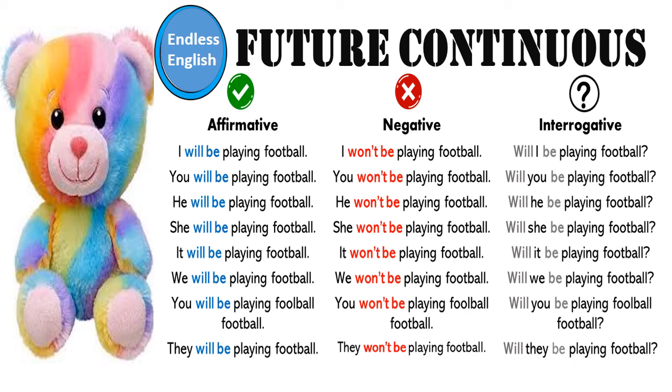So you can see the difference between the present continuous tense, past continuous tense, future continuous tense. I will be playing football is given in future continuous tense. நான் football விளையாடி கொண்டிருப்பேன். Present continuous நான் football விளையாடி கொண்டிருக்கிறேன். Past continuous நான் football விளையாடி கொண்டிருந்தேன். The next one is you will be playing football. நீ football விளையாடி கொண்டிருப்பாய். This is in future continuous tense. Present continuous நீ football விளையாடி கொண்டிருக்கிறாய். Past continuous tense நீ football விளையாடி கொண்டிருந்தாய். So there is a difference between the present continuous, past continuous and future continuous.